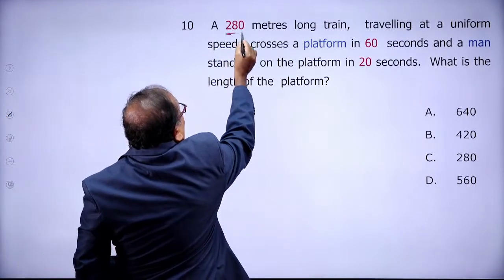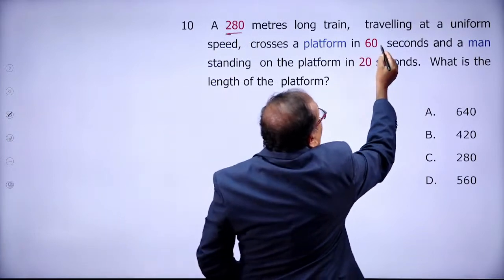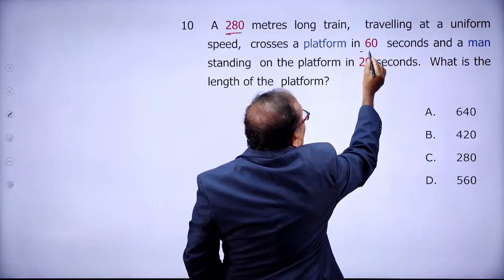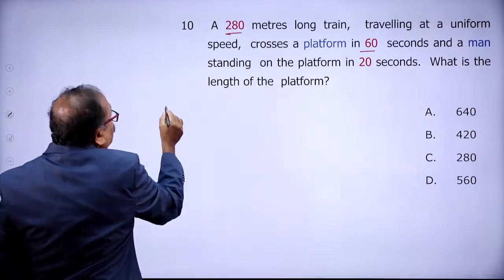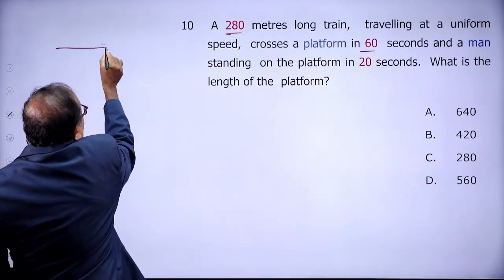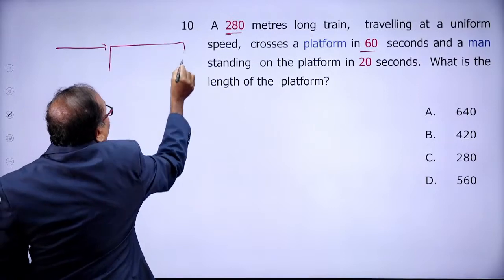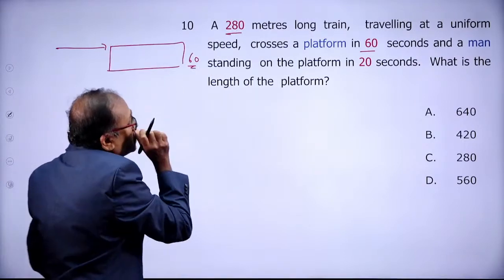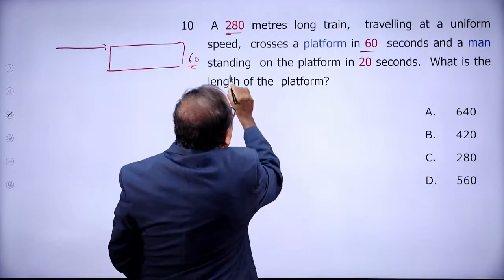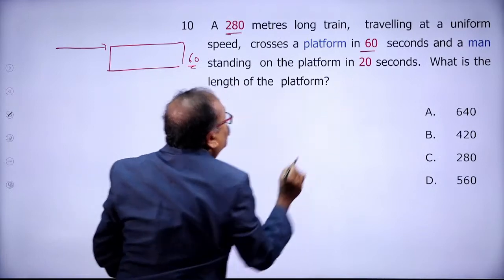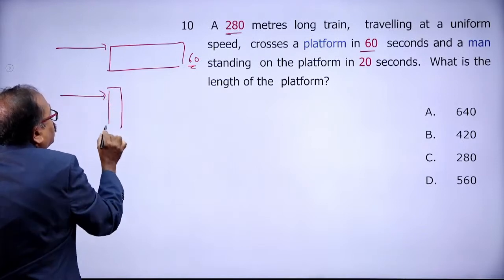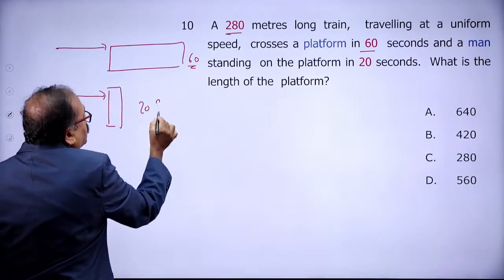Now, a 280-meter long train traveling at a uniform speed crosses a platform in 60 seconds. So there is a train over here crossing a platform, and how much time does it take? 60 seconds it takes. And crossing a standing man on the platform in 20 seconds. So the same train crosses a man in 20 seconds.